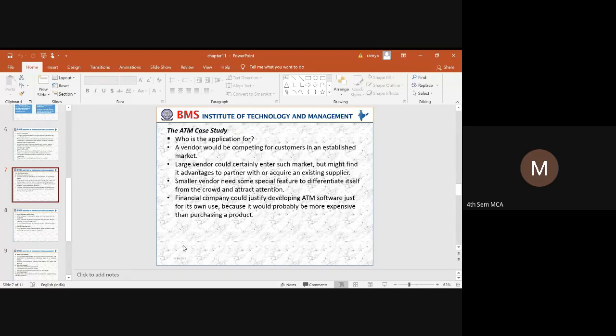So there are so many different manufacturers of an ATM. Once the vendor wants to establish in a market, how he can give a better service, we need to look into the case. Here the large vendors could certainly enter such a market but might find it advantageous to partner with or acquire an existing supplier.